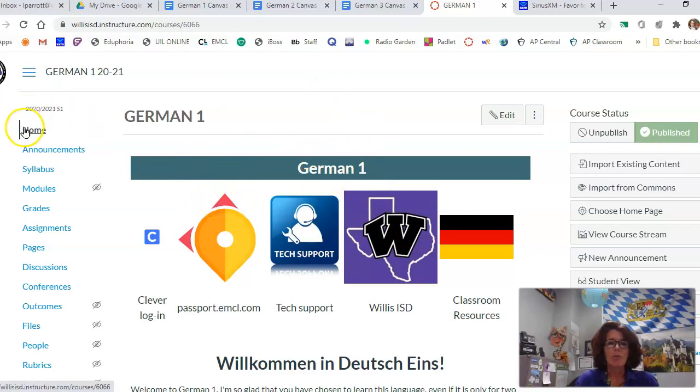As you see, I'm on your home page for German. Here you've got your Clever login, which you've already used. Your Passport, this is your textbook, how you're going to get to your textbook, your workbook exercises, and the things that we do with your textbook online. Obviously, tech support. If you need anything, that's at the Willis ISD website, that's this one. And here's your classroom resources. So let's look at that one real quick.